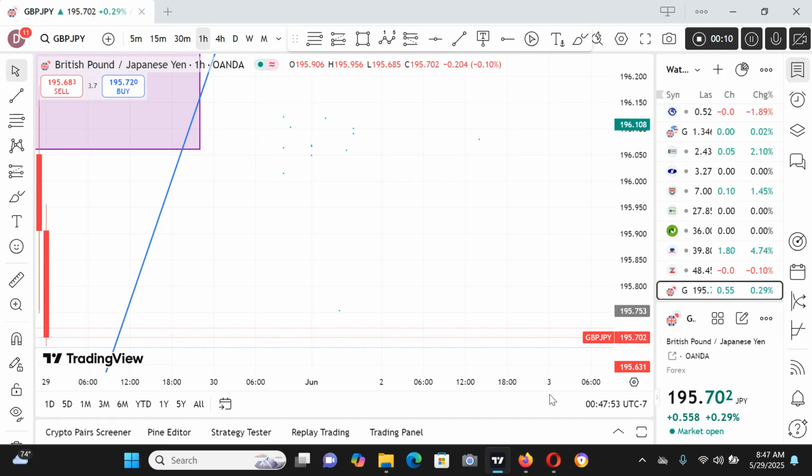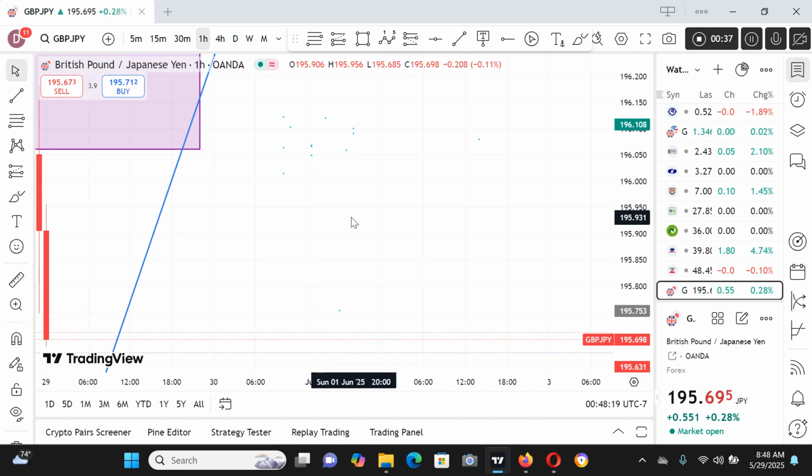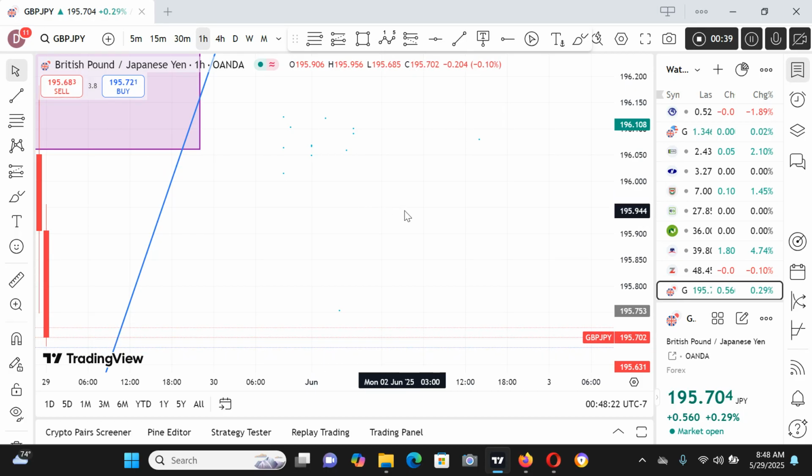Today, I want us to discuss briefly about market structure. For you to become profitable in forex trading, you must know about market structure. You cannot escape this, because market structure will help you to know when to enter the market and when to exit the market. Knowing market structure is very, very essential. In fact, its importance cannot be overemphasized.